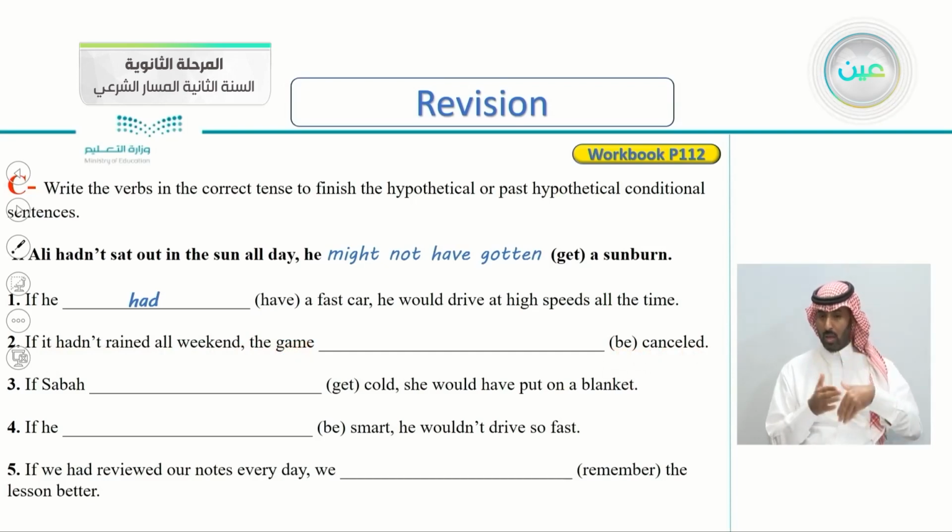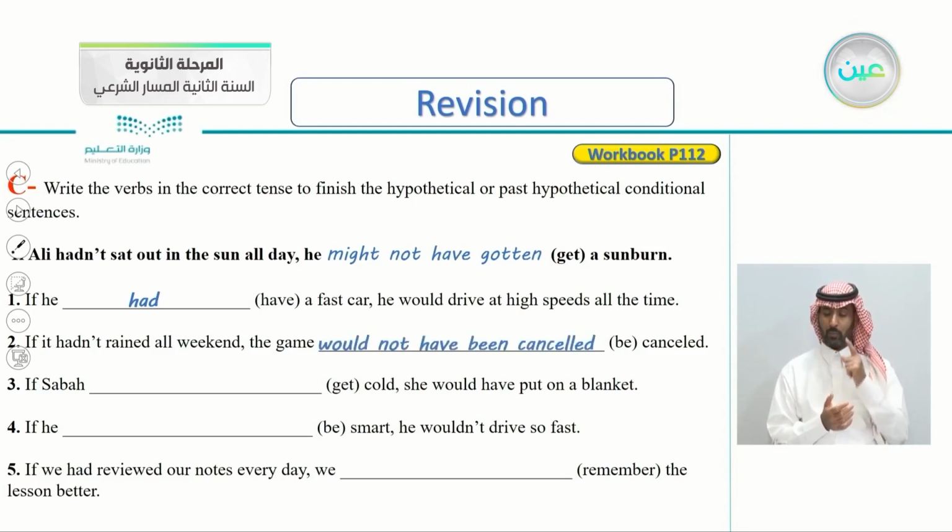So the game is cancelled now. This is a hypothetical situation. So what's the correct answer here? Let's check the answer now. The game would not have been cancelled. So again, if it hadn't rained all weekend, the game would not, it means I'm 100% sure. The game would not have been cancelled.